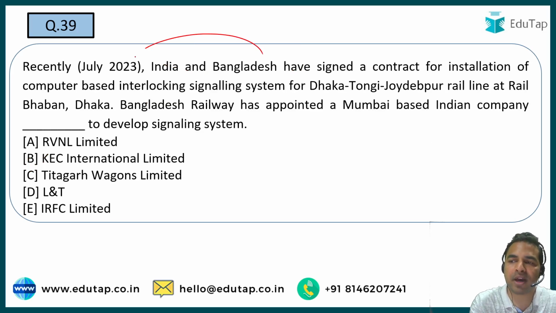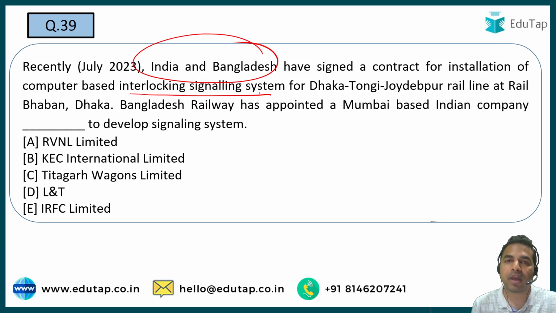So guys, India and Bangladesh have recently signed a contract under which they will be installing the computer-based interlocking signaling system for the rail line at Rail Bhavan, Dhaka. So guys, when I talk about this system, it will be launched for the Dhaka Tongi Joydebpur rail line.